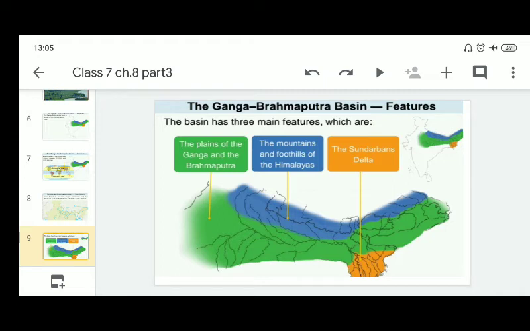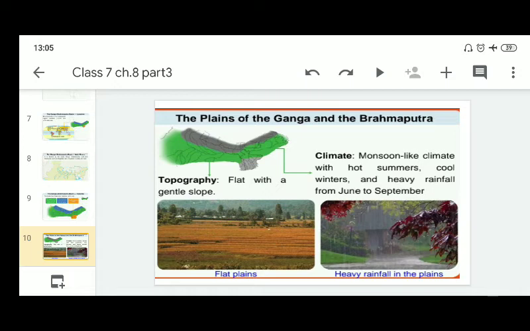The basin has three main features: the plains of the Ganga and the Brahmaputra, the mountains and foothills of the Himalayas, and the Sundarbans Delta. First we will discuss the plains of the Ganga and the Brahmaputra. It is flat with a gentle slope, and its climate is monsoon-like, with hot summers, cool winters and heavy rainfall from June to September.